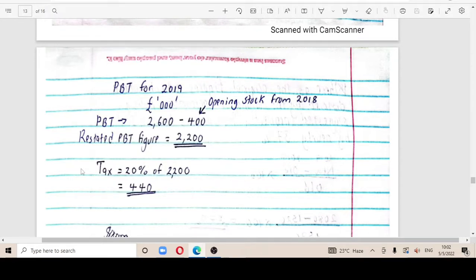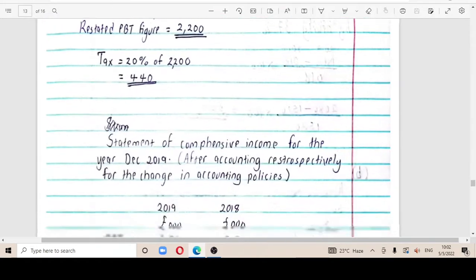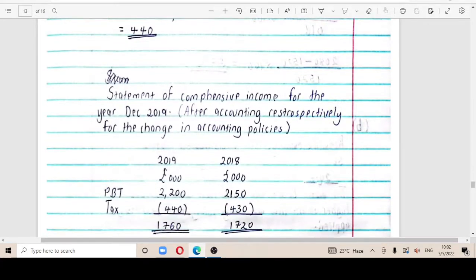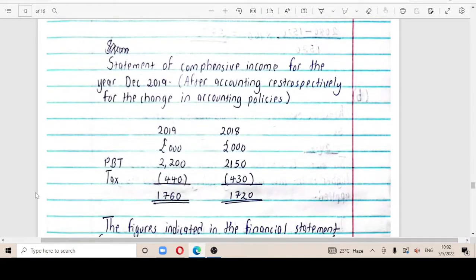So this 2,600 minus 400, you're going to get a restated figure of 2,200, and our tax is going to be 20% of the profit before tax, which is going to give us 440. So when you're in the exam, this is what you're going to be doing. You're going to give it a title, Statement of Comprehensive Income for the year December 2019, after accounting for the change in accounting policies.